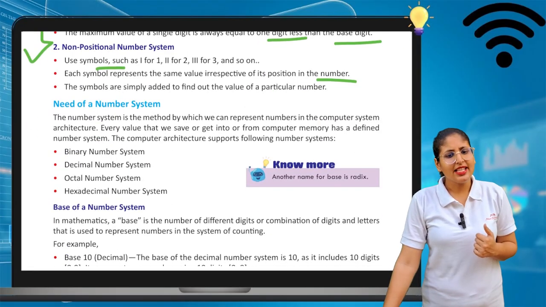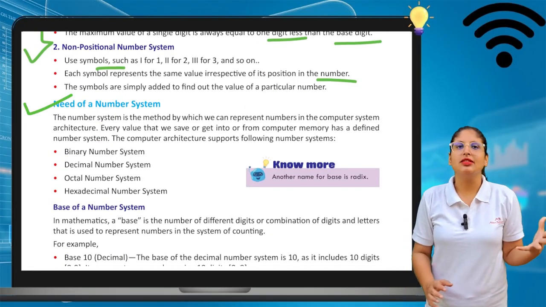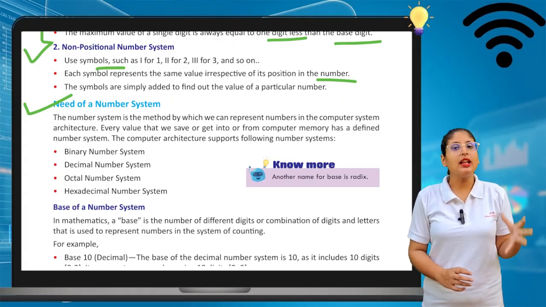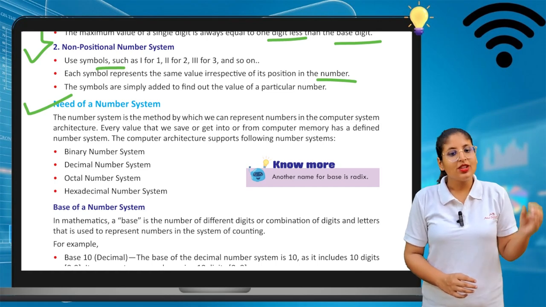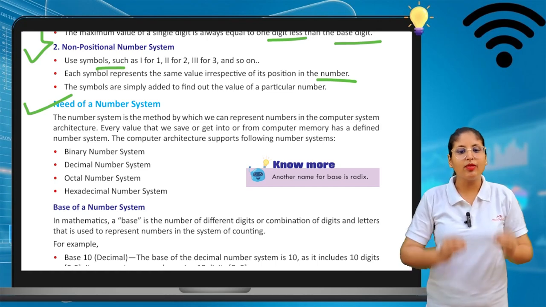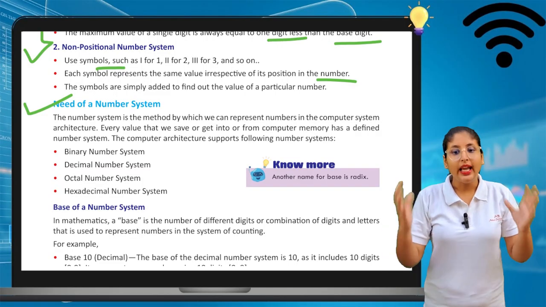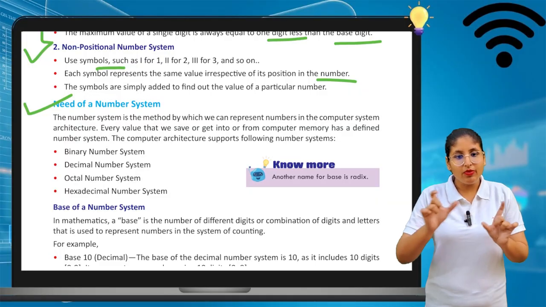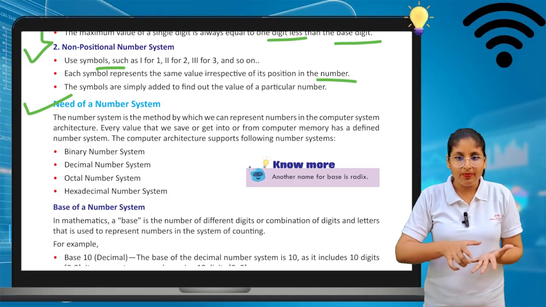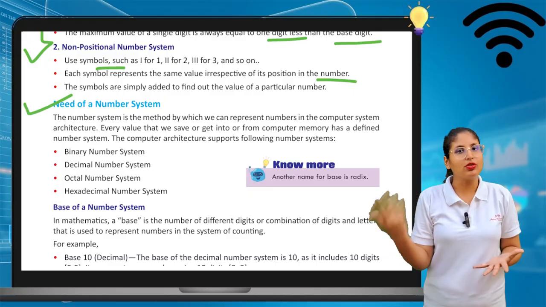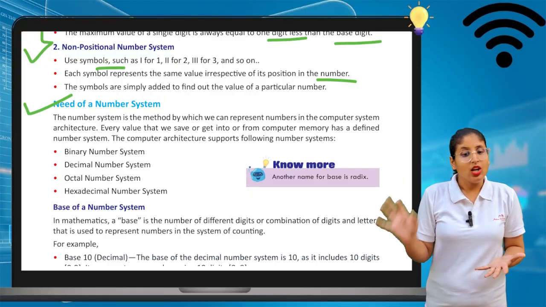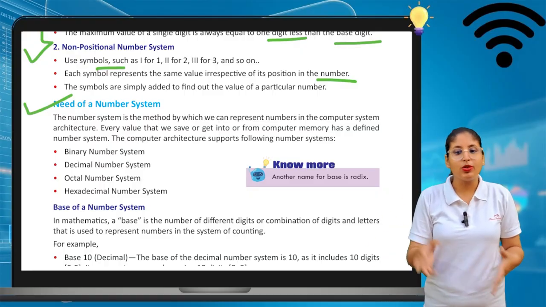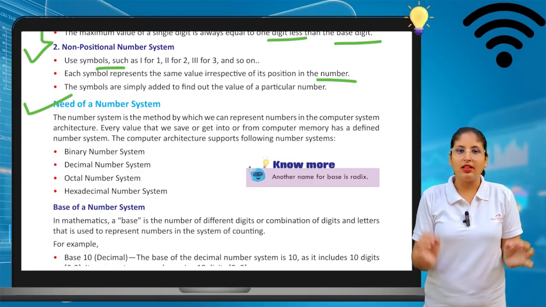Now we will see the need for a number system. Why do we need it? Does it play any important role? The number system is the method by which we can represent numbers in computer architecture. With its help we can represent numbers in a computer system because a computer understands numbers. Every value that we save to or get from computer memory has a defined number system.